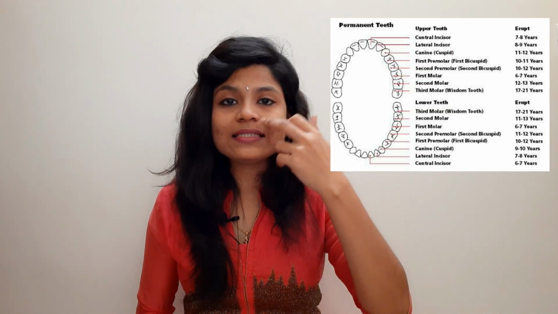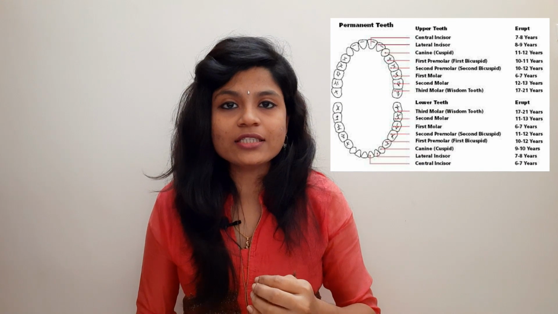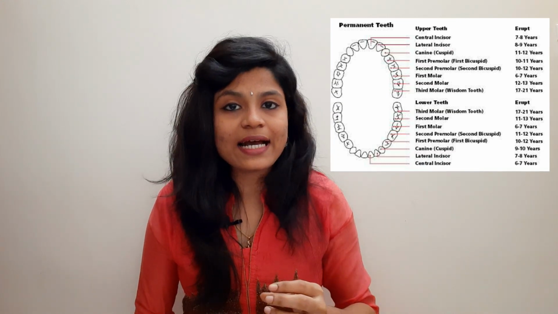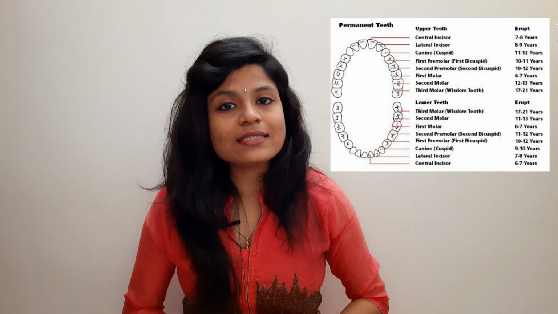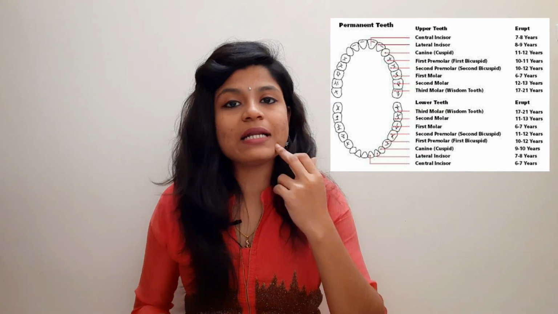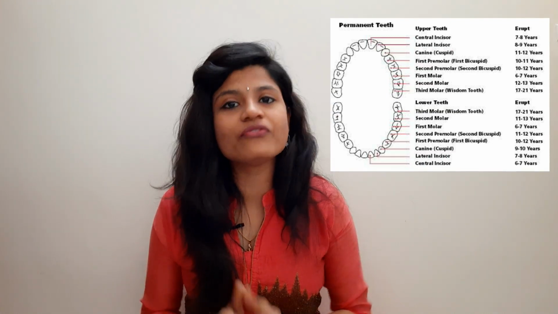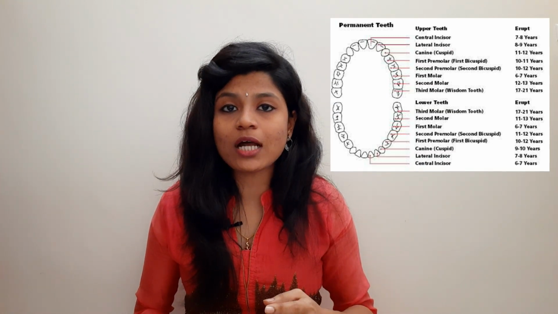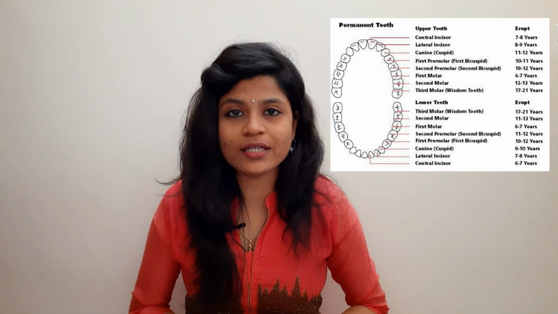The maxillary lateral incisors erupt at the age of 8 to 9 years and the mandibular canine at 9 to 10 years, followed by the maxillary first premolar at 10 to 11 years, followed by the mandibular first premolar and the maxillary second premolar at 10 to 12 years, and the mandibular second premolar and the maxillary canine at 11 to 12 years,